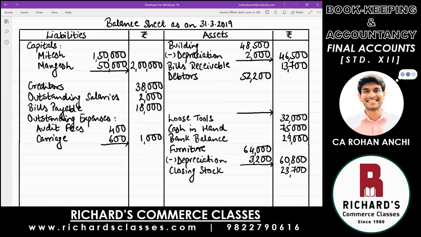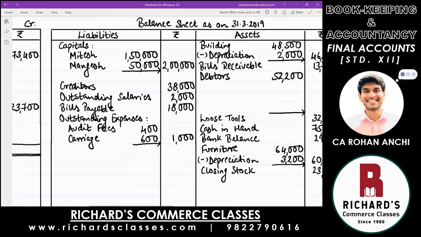Furniture also value has reduced. It has become now 60,800. Both these depreciations, they are a loss for the business. Asset value is falling, reducing. Let's record that loss. The second effect in profit and loss account on the debit side.